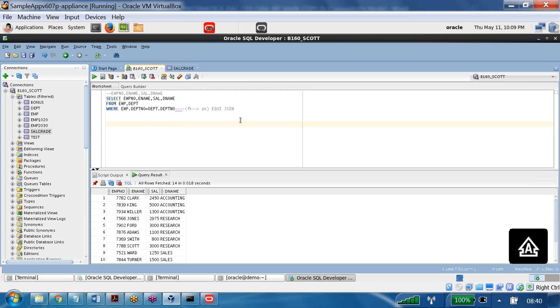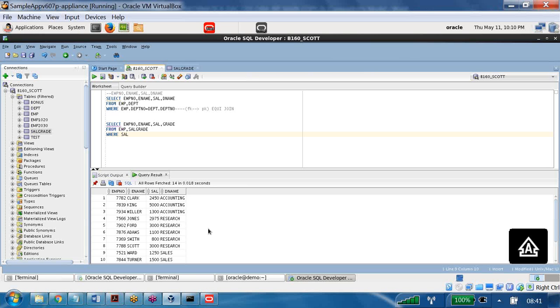Let us say I am writing here: select. I am looking for the columns EMP number, e-name, salary, and this time grade. These are the 4 columns I am looking for, from the EMP table and the other table, the salary grade table. Between these two tables, do I have any join condition, I mean a primary key, foreign key condition? No. But I have some relationship.